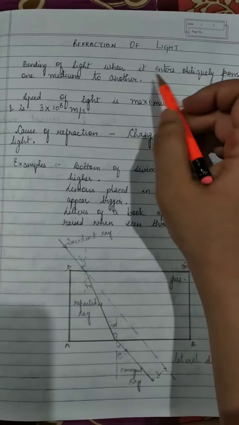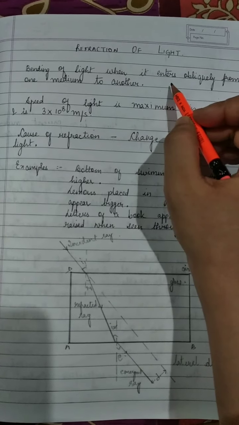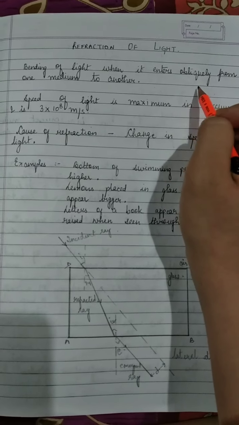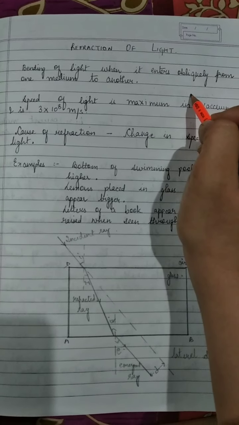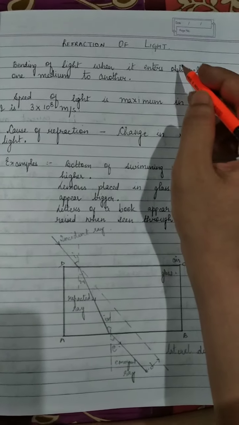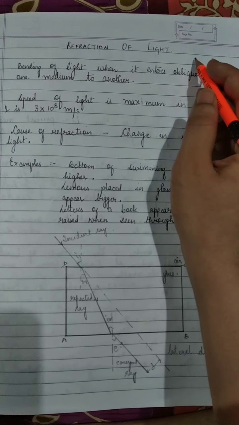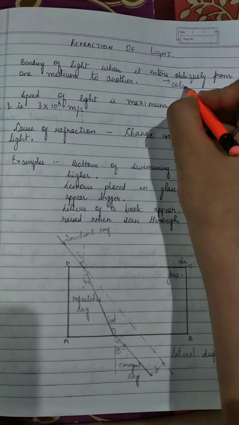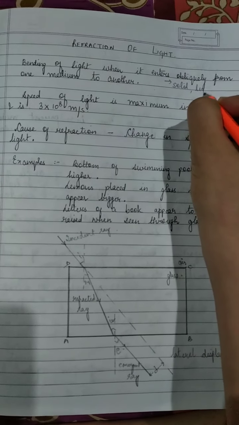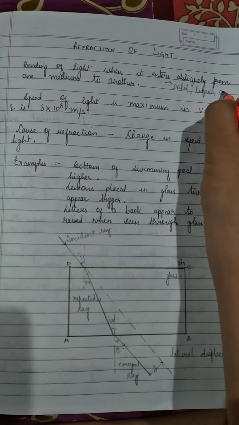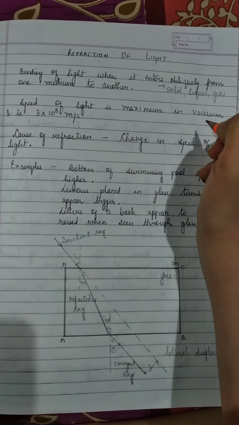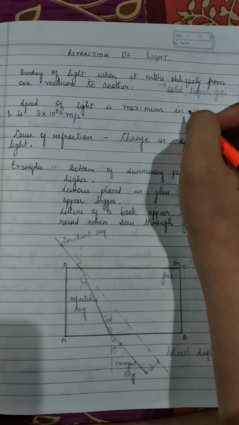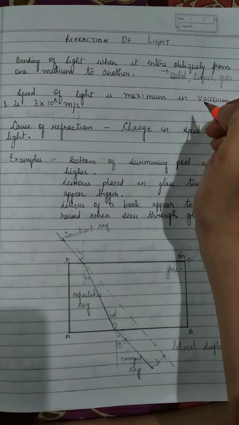Now, why does this bending of light take place? The bending of light usually takes place because of the change in the velocity of light when it enters from one medium to another. Since we know that there are three types of mediums, one is the solid, the other is the liquid, and the third one is the gas. Due to the molecular arrangement, as we know, the molecular arrangement in solid is a little tight. That is, molecules are tightly packed.